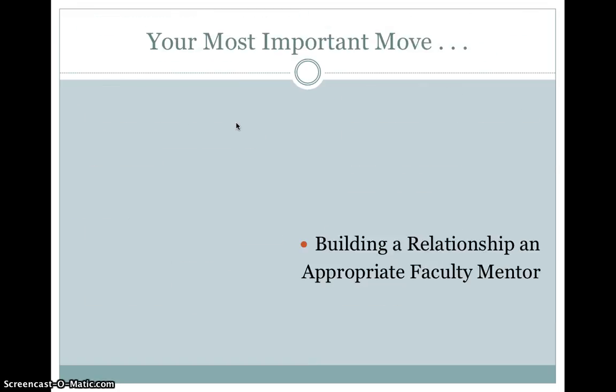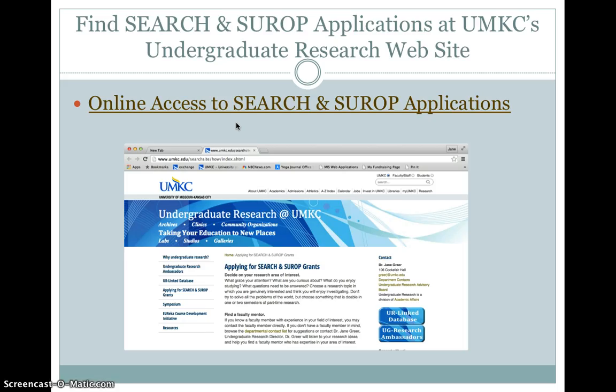Your most important move in getting started as an undergraduate researcher, scholar, or artist at UMKC is to build a relationship with an appropriate faculty mentor. Your faculty mentor can guide you in defining a project that's doable and important within the course of a semester or over the course of the summer, and they are really your most important support mechanism in writing your grant proposal. You can find the Search and SUROP application at UMKC's undergraduate website.